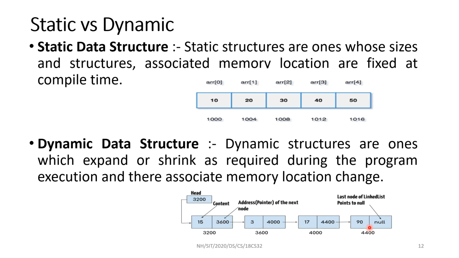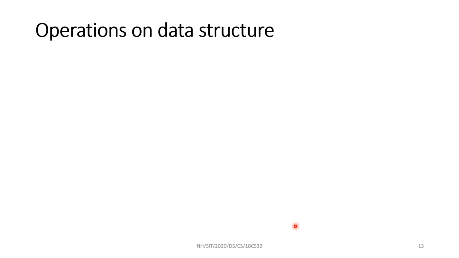Suppose we want to add one more element, we can add an element at any place. We'll be seeing all these in detail in the next module, module 3. I can add it, and accordingly I have to modify this link information also. In that case, the number of elements grows, expands. That is why this is dynamic.